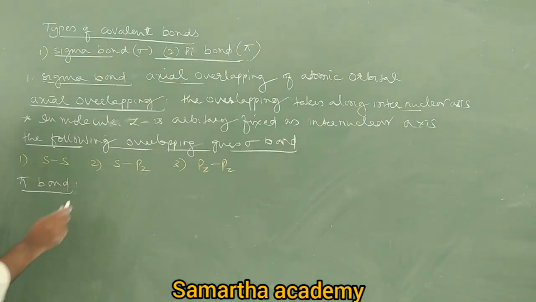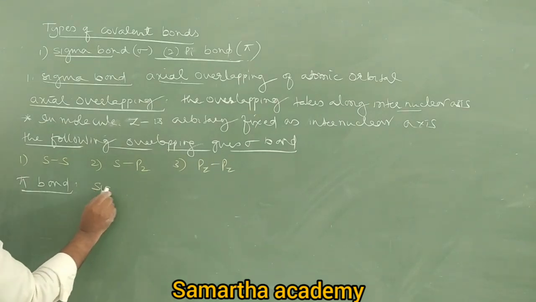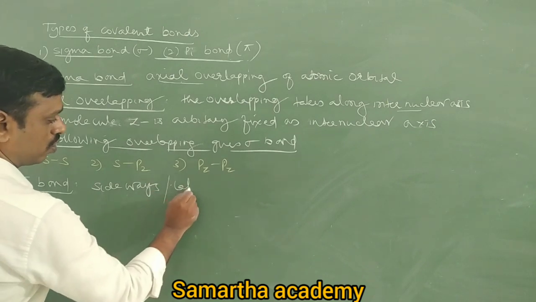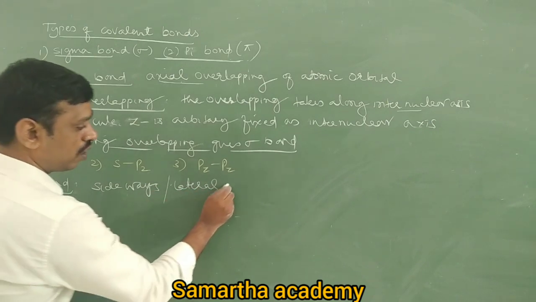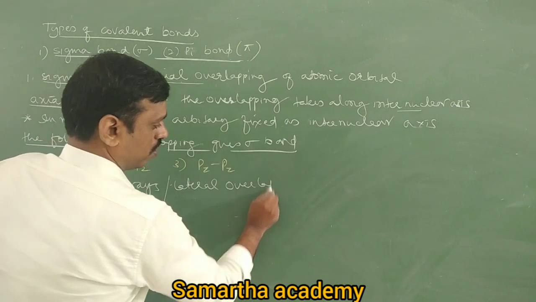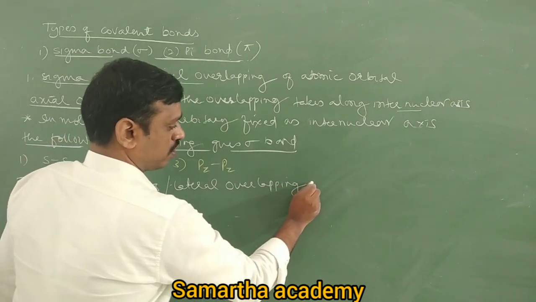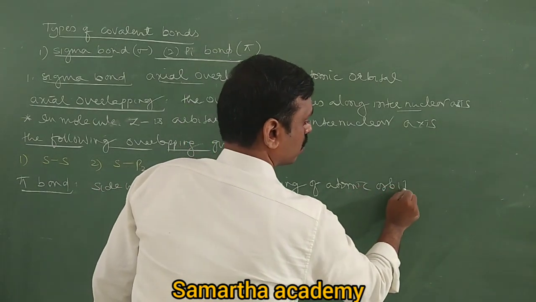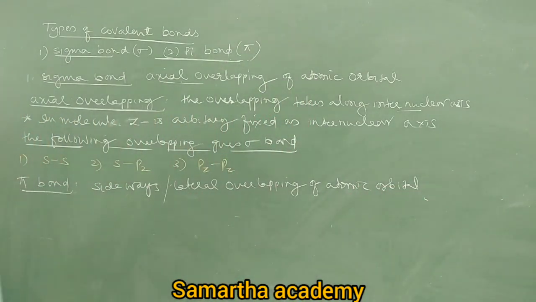So the covalent bond which is formed by sideways or lateral overlapping of atomic orbitals.